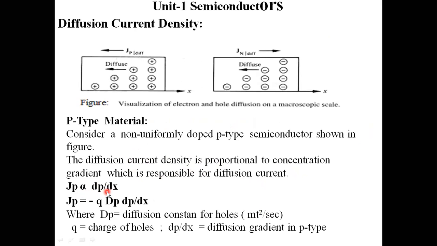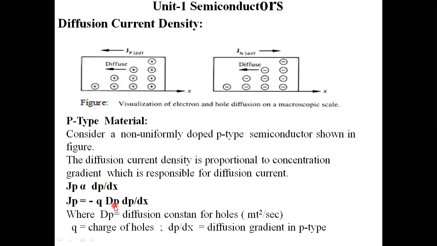Jp is proportional to dp by dx, and from this term each charge carrier possesses some charge q, and Dp is the diffusion constant.